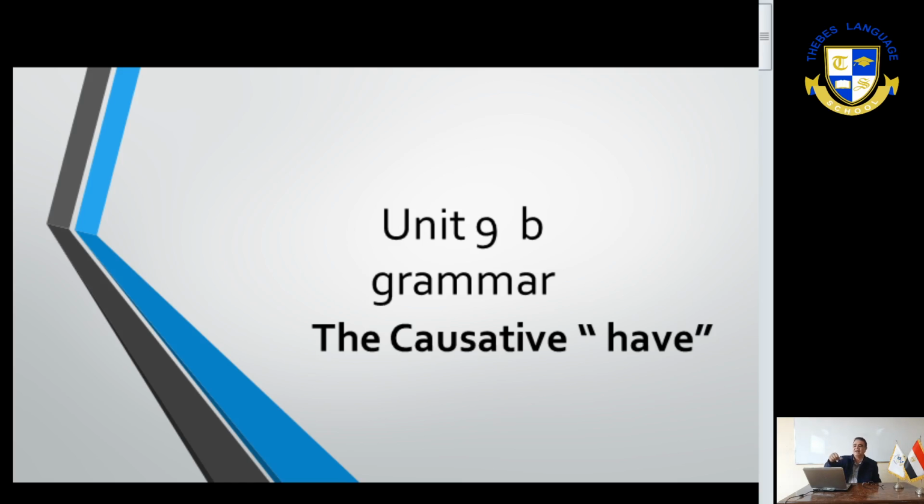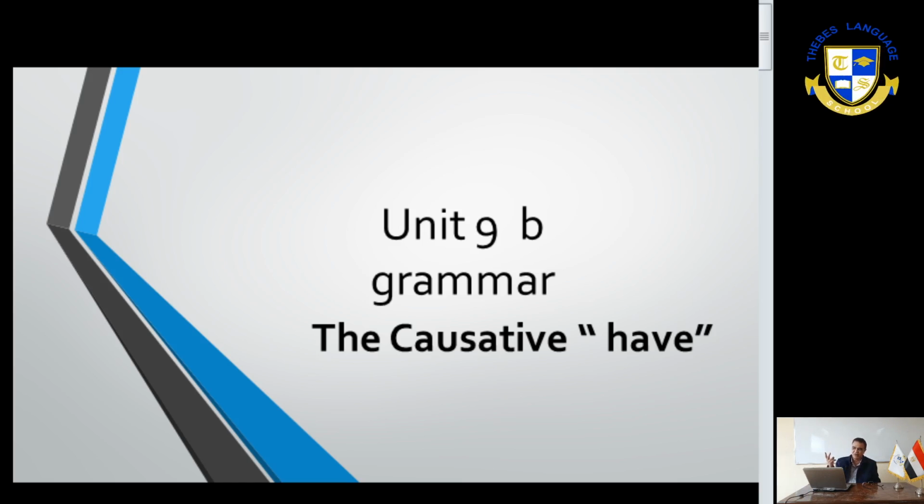But in the passive causative have that we stated first, like I have my room cleaned, we can say I get my room cleaned. The same, no difference. Tomorrow I will get my room cleaned. Cleaned, past participle, because the doer is not mentioned. We call it passive causative have. Now I'm having my room cleaned. Now I'm getting my room cleaned. Now I'm having a servant clean my room. Now I'm getting a servant to clean my room.